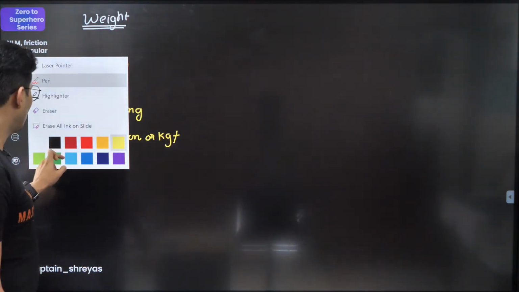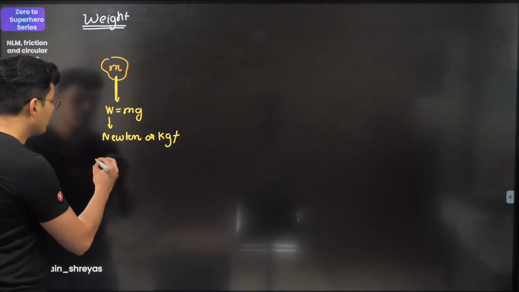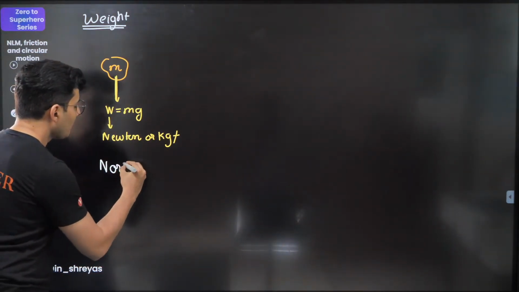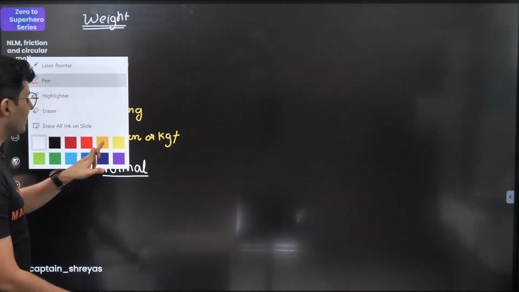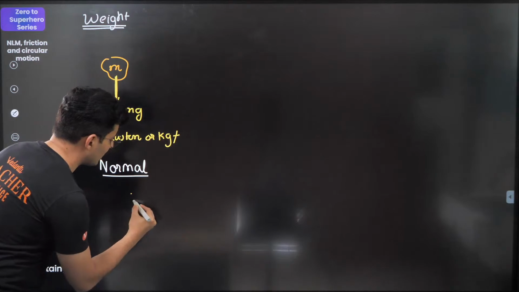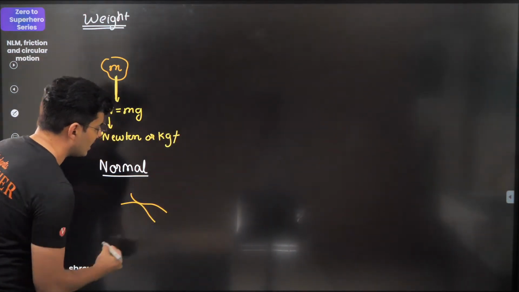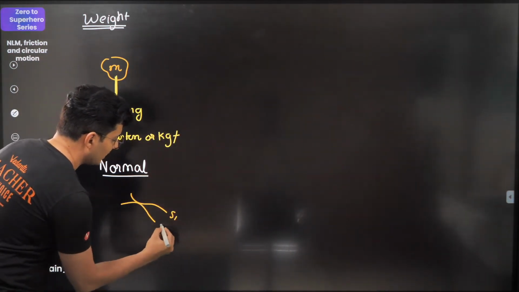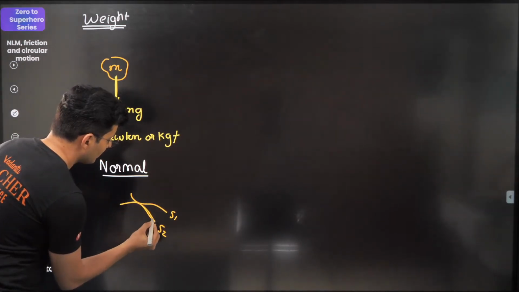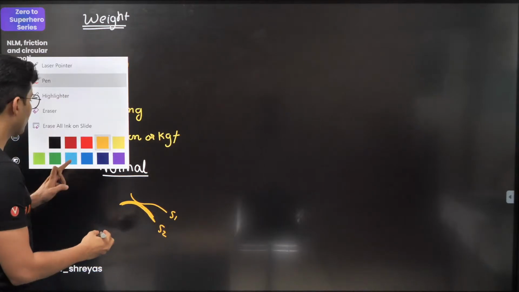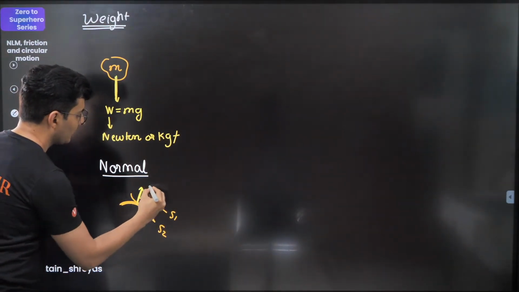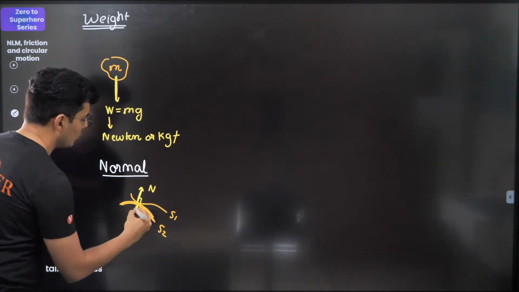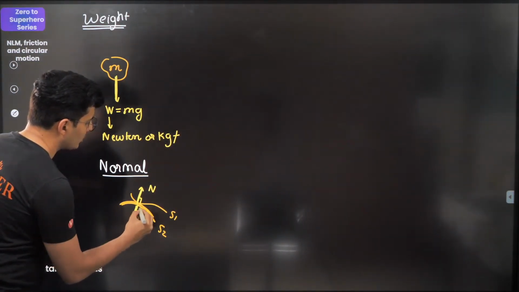Then talking about the next force, which is normal force. The normal force is always going to act perpendicular to the surface. So if there are two surfaces in contact, this is surface 1, this is surface 2. The normal force will always act perpendicular to the contact. So this is normal, this is also normal. Why am I showing two normals over here?